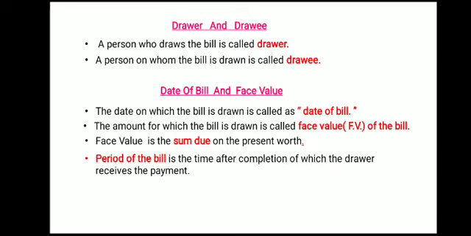Now period of bill. The period of the bill is the time after completion of which the drawer receives the payment. So you have drawn the bill today, but when is that bill to be paid? The day on which the money is to be paid, that period is said to be the period of the bill, when you will get the payment for that. So that is the period of bill.